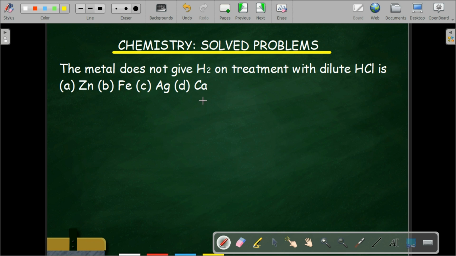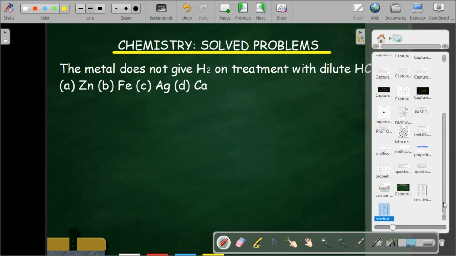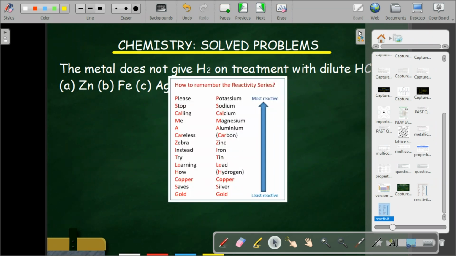Now, there's something we call the reactivity series. In the reactivity series, metals that are higher than hydrogen can displace hydrogen. However, metals that are lower than hydrogen in the reactivity series cannot displace hydrogen. Now, what is the reactivity series? Let me bring in a picture of the reactivity series for you to see.